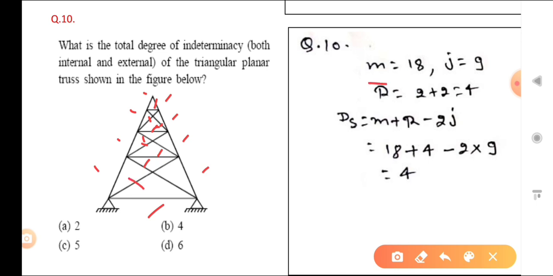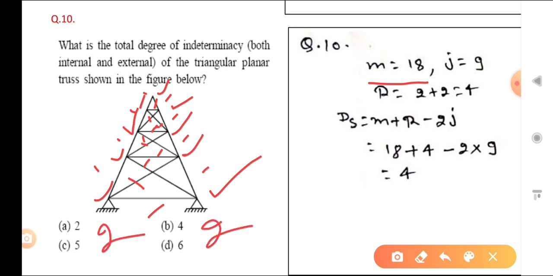So M is 18. J you can also find: 1, 2, 3, 4, 5, 6, 7, 8 and 9. Now you put in these values, and R is also pin joints, so that is 2 plus 2, that is 4. When you put that in, it comes to 4. So your answer is 4.